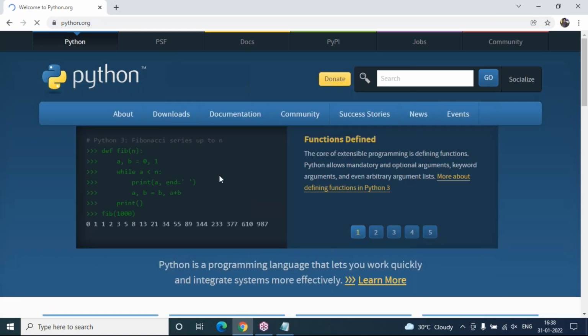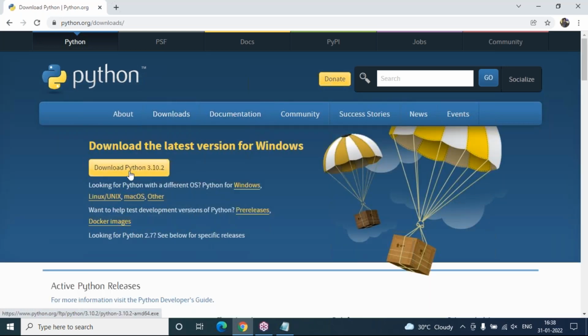Once you click on downloads, you will see Download Python 3.10.2. This is the current stable version of Python right now. Every few days they release a subversion.